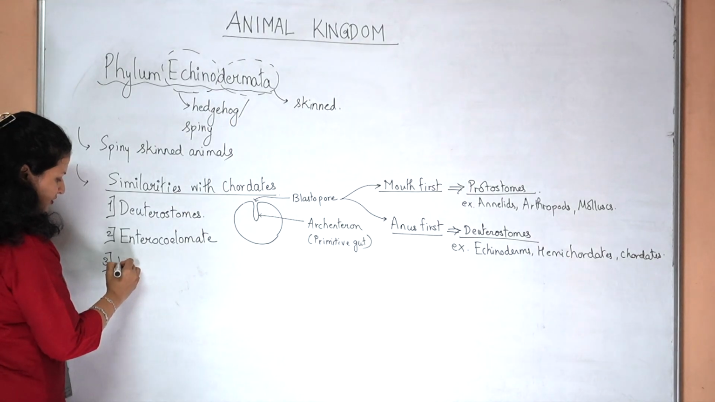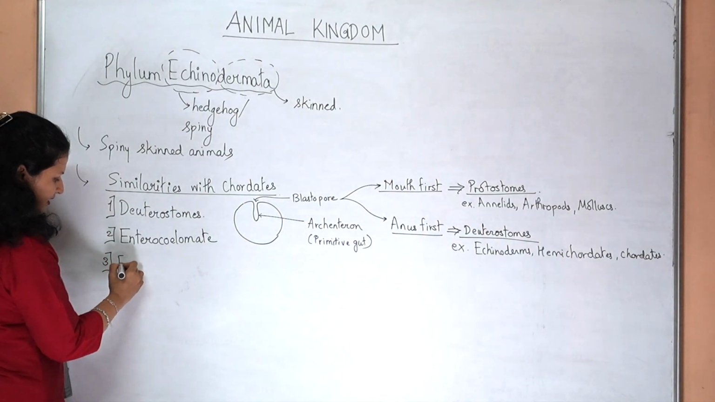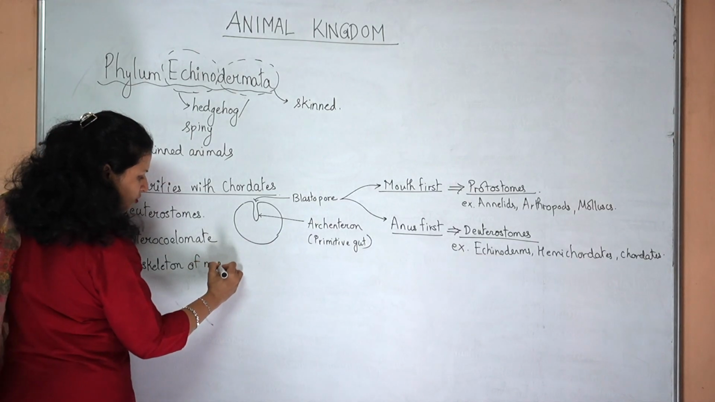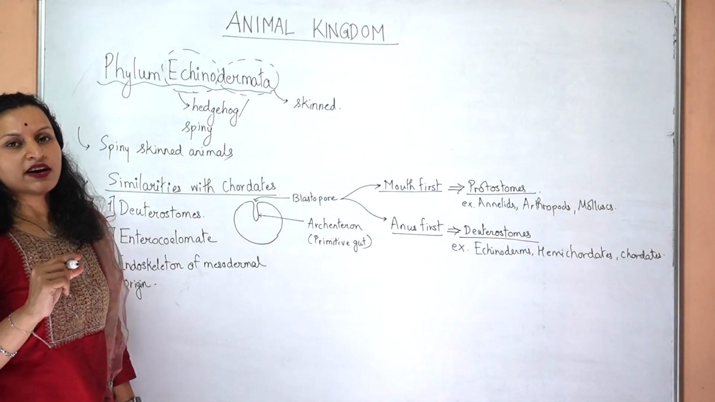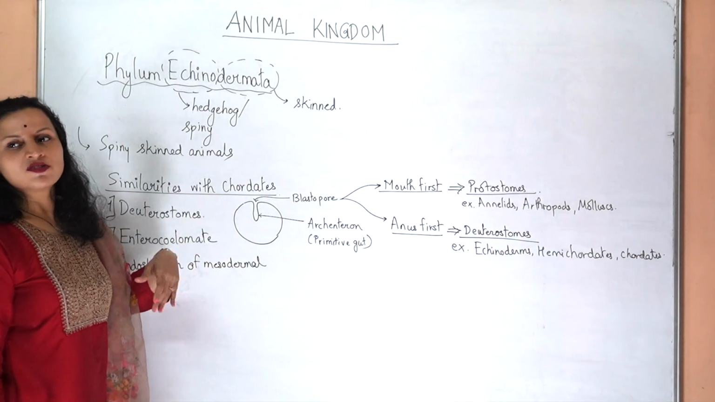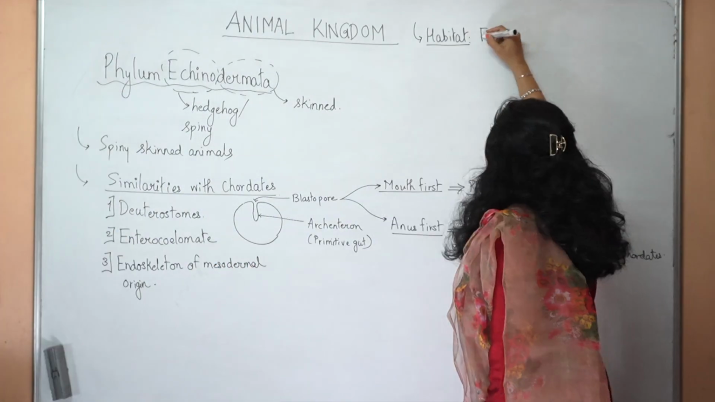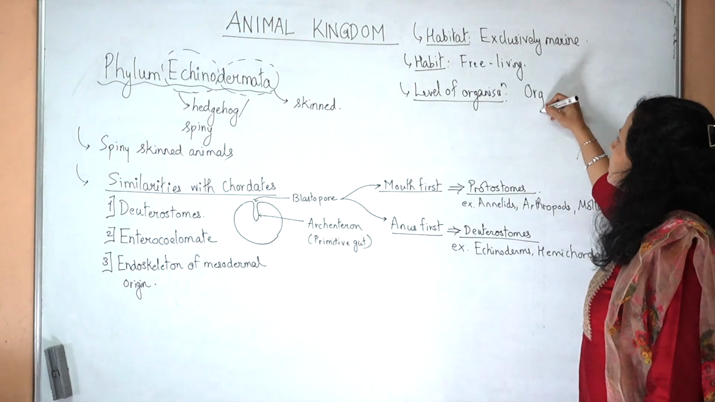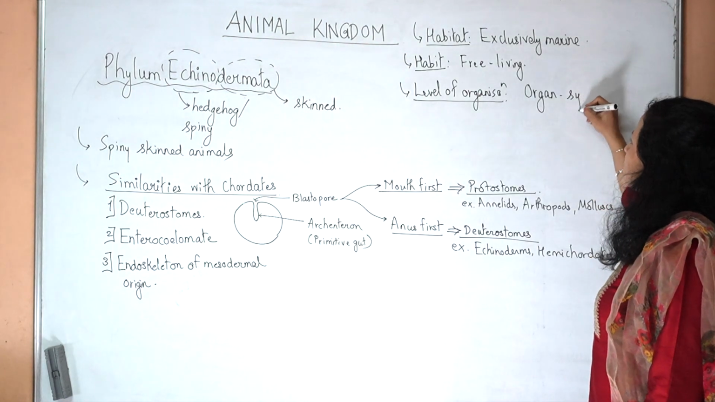The third characteristic feature that we share in common is that they also have an endoskeleton of mesodermal origin. The endoskeleton that we have is also of mesodermal origin, just like that, which is not a trait found in the earlier phyla. Habitat, exclusively marine. Habit, they are all free living. Their level of organization is organ system level organization.